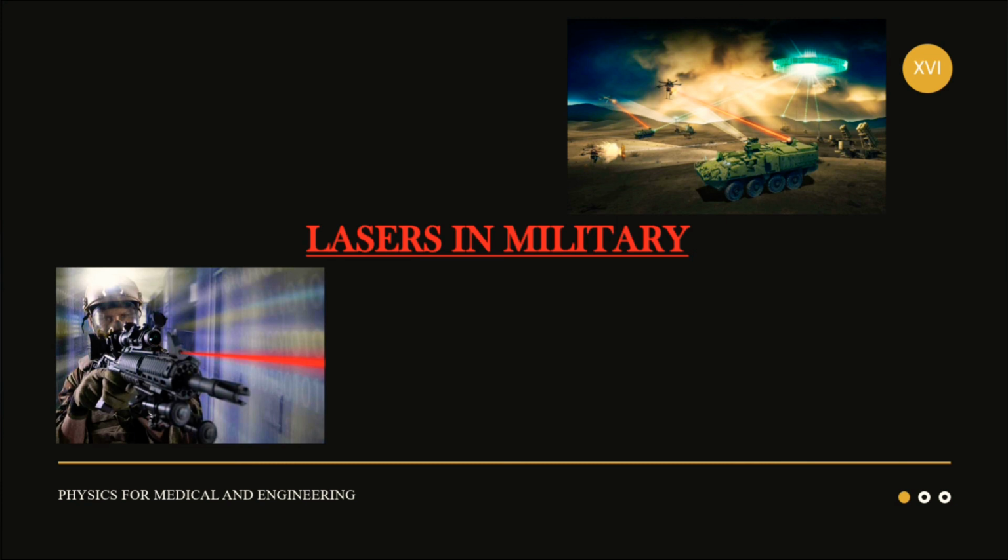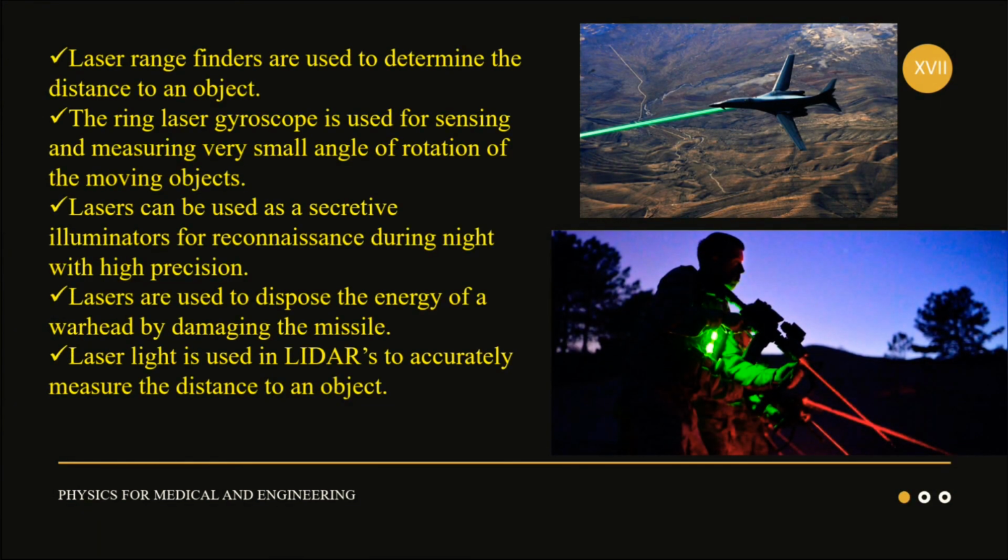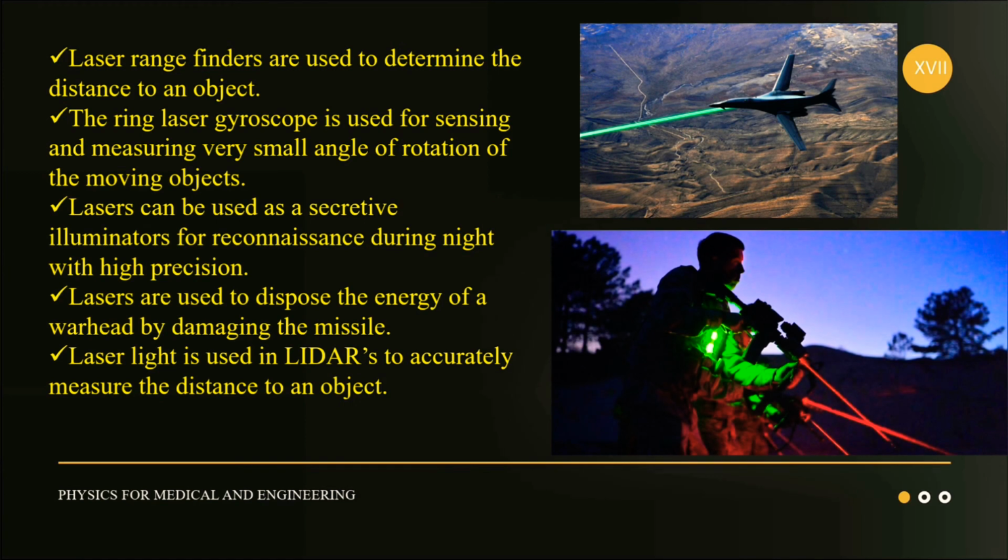Now, laser in military. Laser range finders are used to determine the distance to an object. The ring laser gyroscope is used for sensing and measuring very small angles of rotation of a moving object. Laser can be used as a secretive illuminator for reconnaissance during night with high precision. Lasers are used to dispose the energy of a warhead by damaging the missile. Laser light is used in lidars to accurately measure the distance to an object.